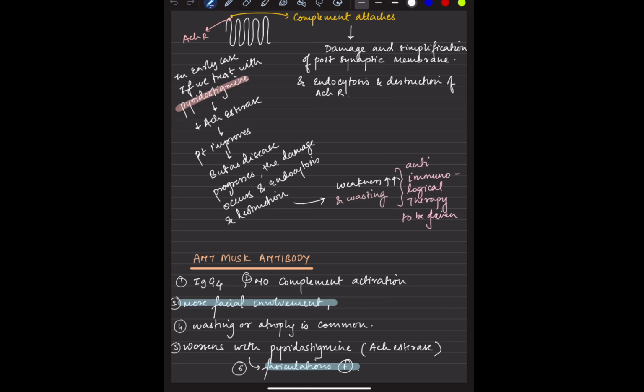Another thing is anti-MuSK antibody. The anti-MuSK antibody is an IgG4, and mostly there will be facial weakness or facial fasciculations. Everything is expected in such patients. Wasting or atrophy is common, but there is no complement activation as such. It worsens with pyridostigmine, right? And that is something which is characteristic of anti-MuSK antibody.